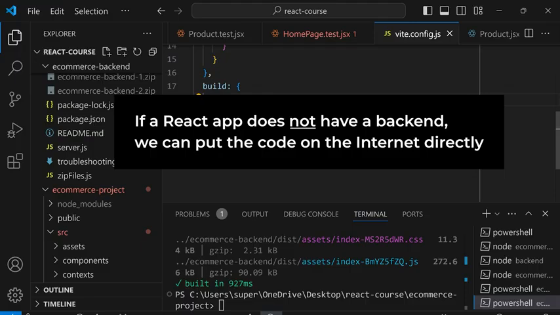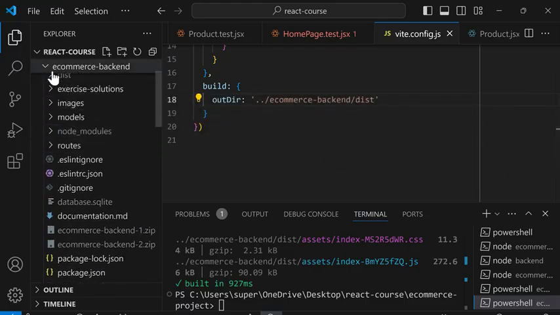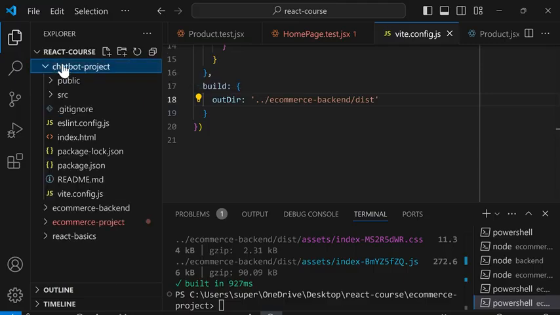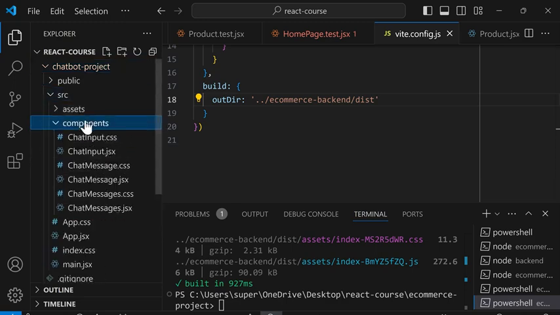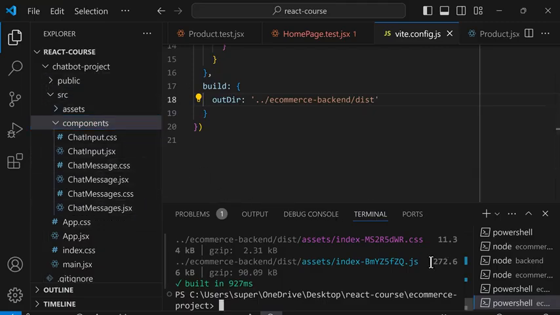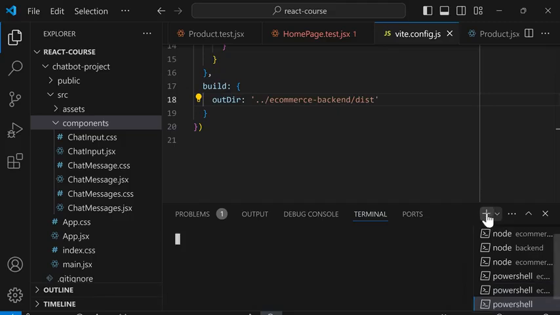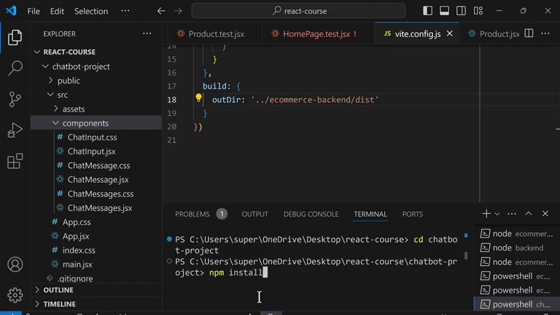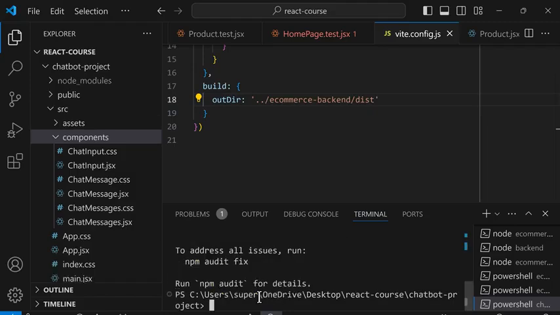For example, in our code here, we're going to go back to our chatbot project from earlier. And notice that this project does not use a backend. It only has React code. So to deploy this project, we're going to use npm run build again. So in our command line, we'll create a new tab and we'll cd into the chatbot-project folder. And if we need to, we can npm install and then npm run build.